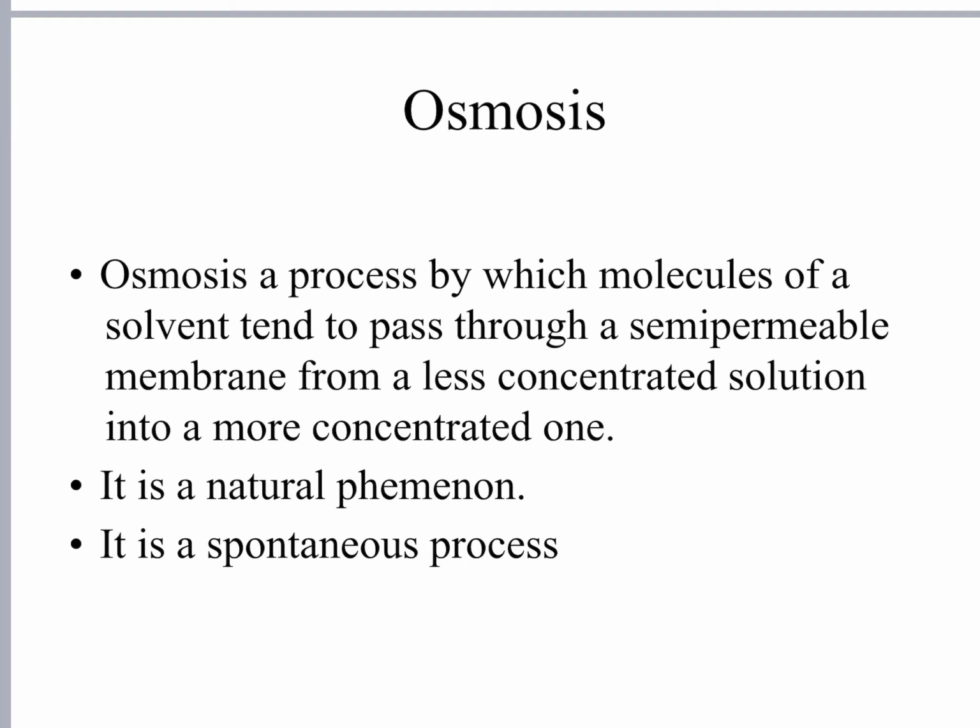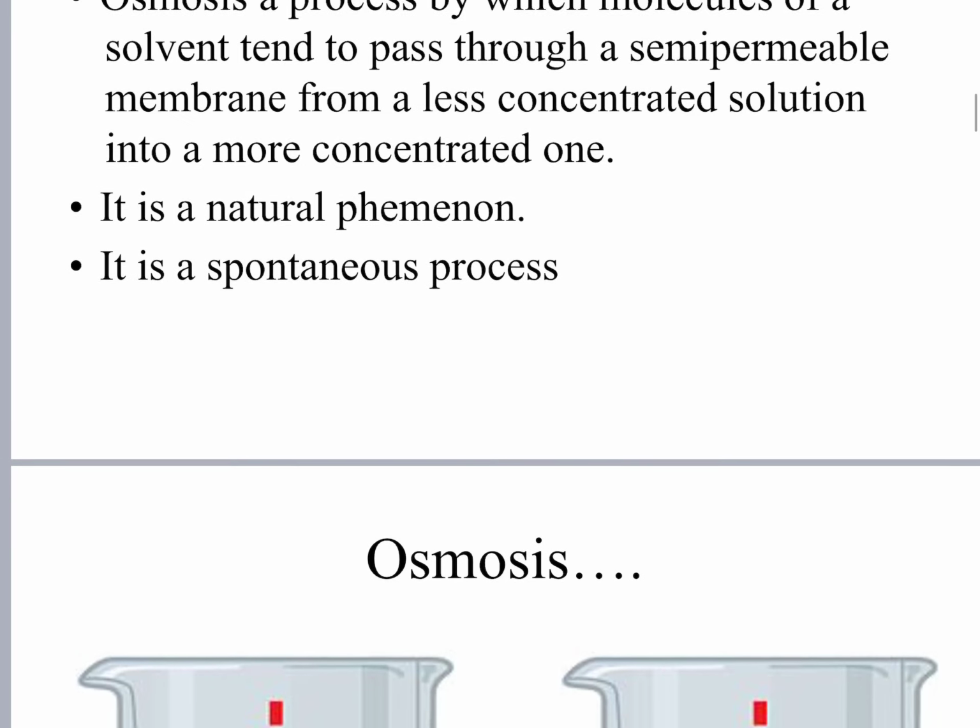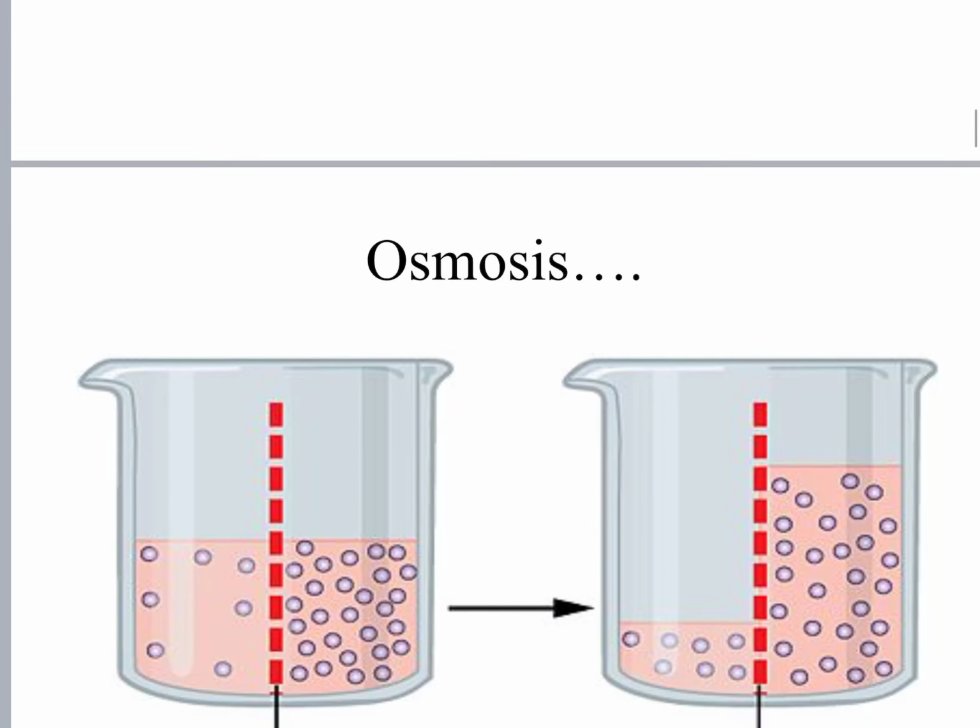So whenever two solutions of different concentrations are separated by a semi-permeable membrane, solvent diffuses or moves from the solution of lower concentration to the solution of higher concentration until the two concentrations become equal, or isotonic. We'll see a few examples and the mechanism with a diagram. I am explaining it with the diagram here.